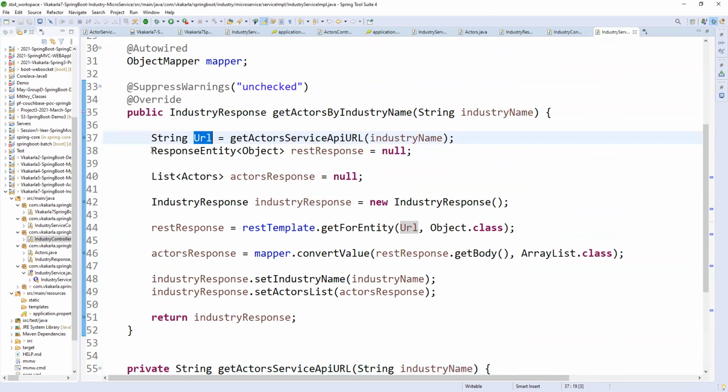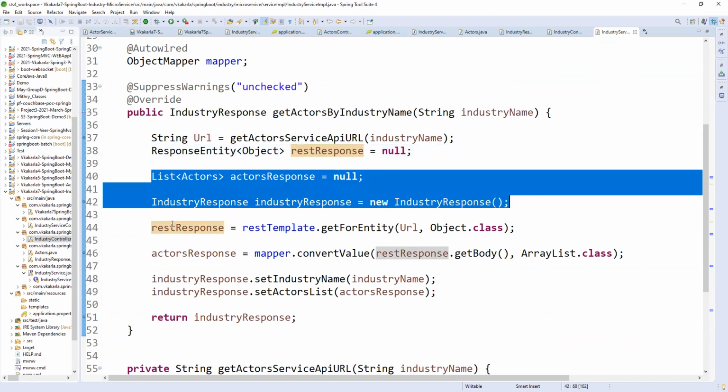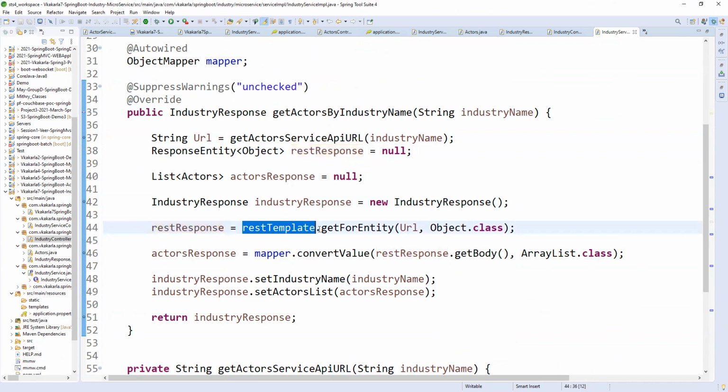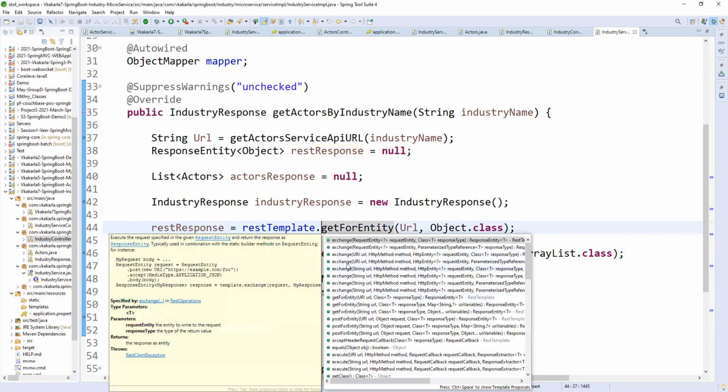Fine. Previously I told you any service should return a response entity. Obviously whenever we call using REST template with a URL, we will get a response. That is the reason I defined a response here, the industry response with the list of actors. On the template there are get for entity, post for entity, so many methods, just like in our web client. Pick one of the methods suitable for your operation.